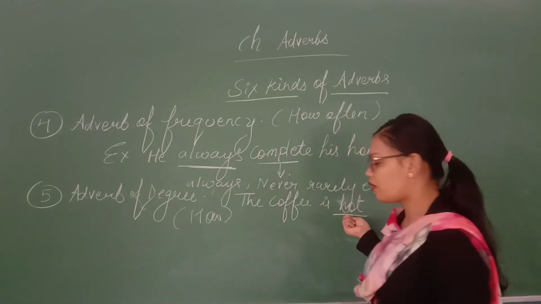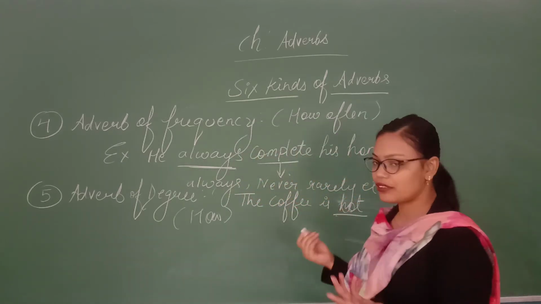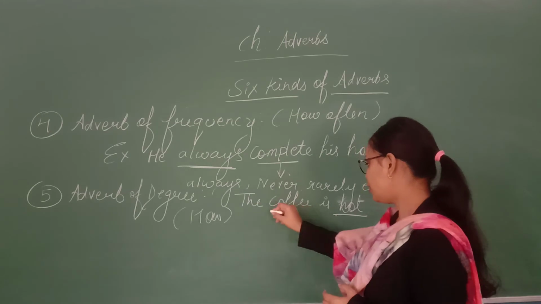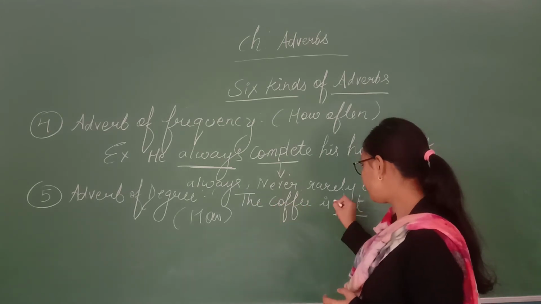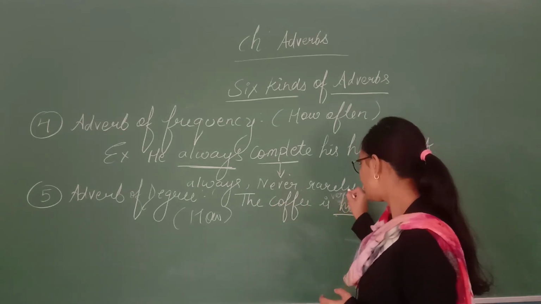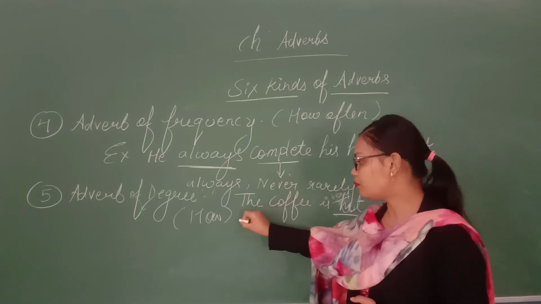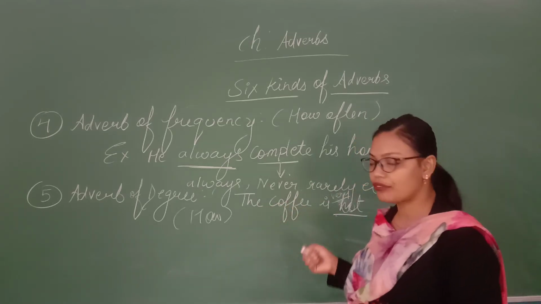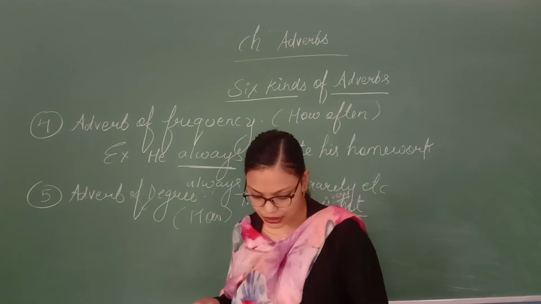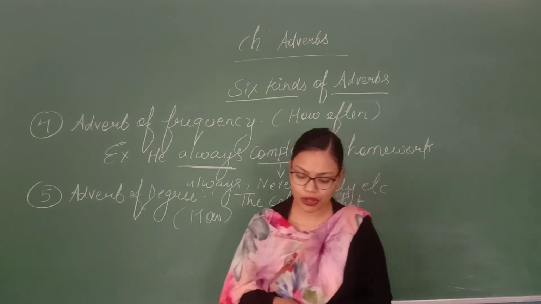The coffee is hot. Simply if it is hot, then you will say the coffee is hot. Or in place of hot, if this word very was there before hot, you might get the answer that the coffee was very hot. So this is your adverb of degree.